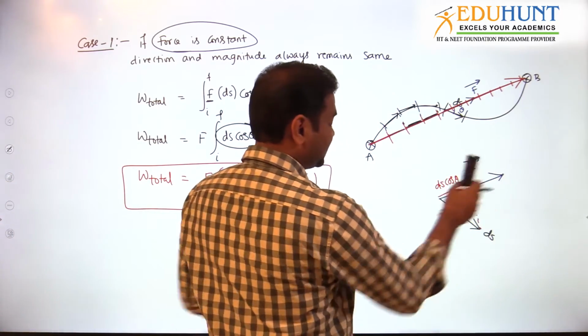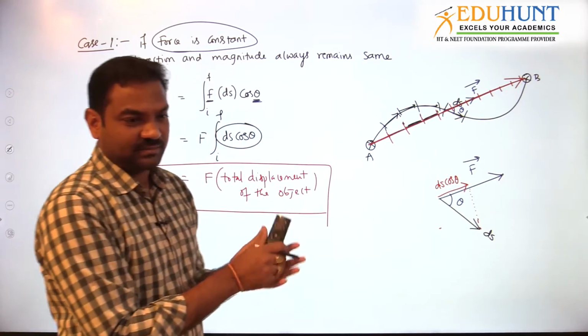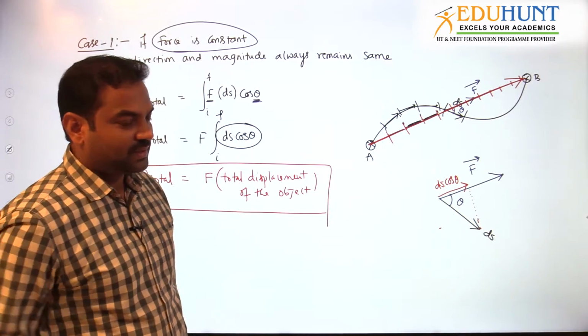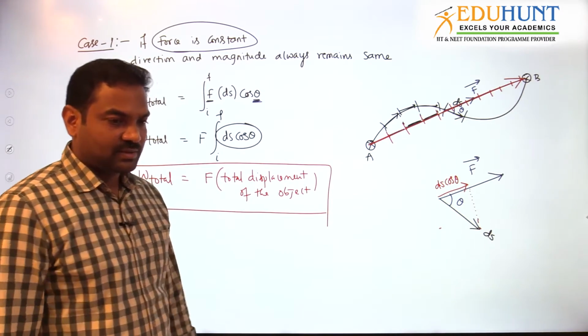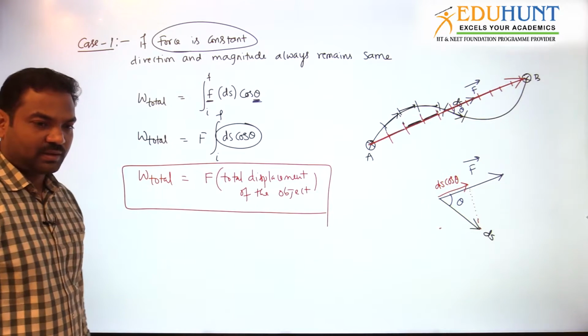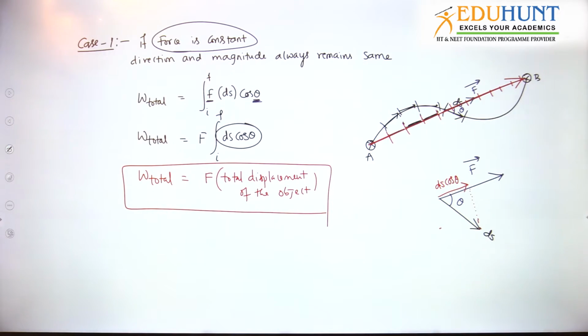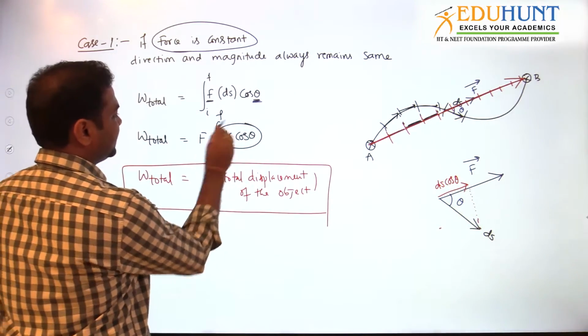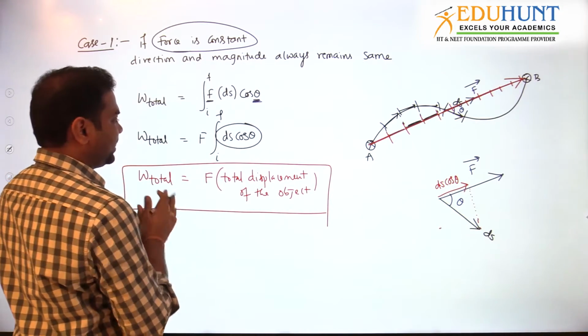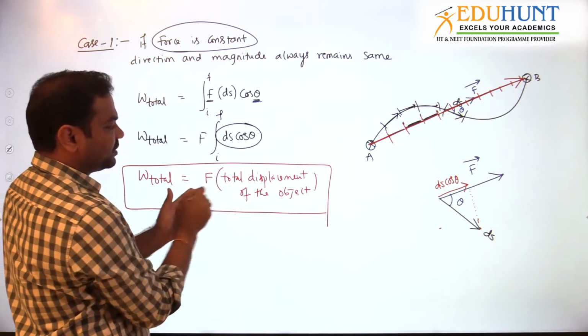I don't know how many of you understood this logic, ds cos theta. Actually, this is one of the easiest ways to do it, but you can do it in another way also, a more complicated way. Nice. If you understood, very good. Otherwise, the best way is integral ds cos theta, or else simply you can write that when force is constant, it is force into displacement.